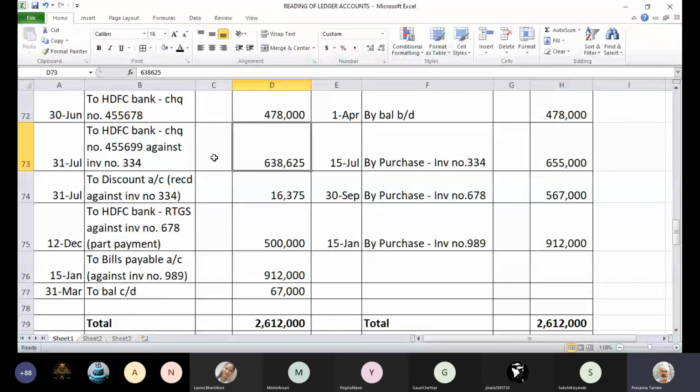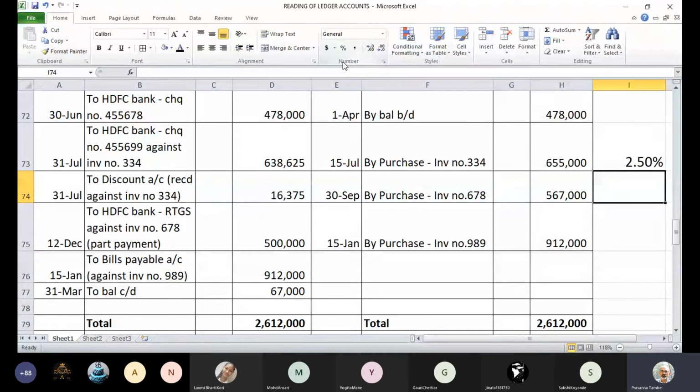It will be 16,375 divided by the invoice value, which is 6,55,000. That was the total amount payable, into 100. So if you calculate it that way, 16,375 divided by 6,55,000, it will come to 2.5%. So the percentage of discount was 2.5%. Okay, have you understood the calculation now? Yes, sir.